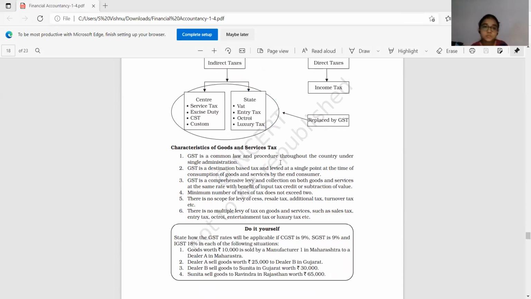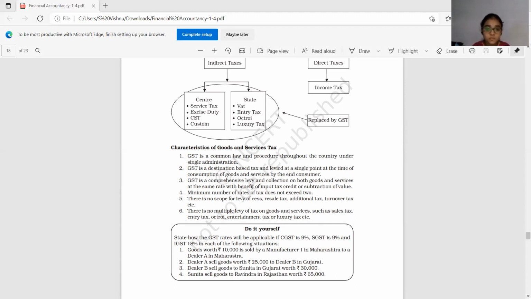Means common law, same, several kinds of taxes are eliminated. Now the entire country is under GST. That's all. There is no multiple levy of tax on goods and services. Only a single level tax is being levied now. Earlier, at various points, tax used to be levied. In order to eliminate multiplicity in taxation, GST was introduced in our country.